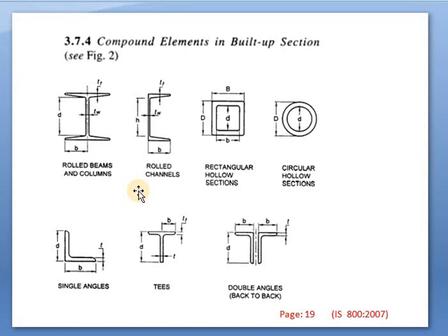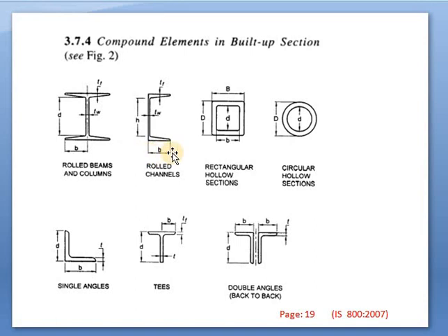Next is the rolled channel sections, that is also called C sections. The first one is called I sections, and this is called the rolled channel sections. Again, thickness of top flange is TF, thickness of web is vertical, whereas the height of this web we are considering as small h, instead of d it has been considered as small h.